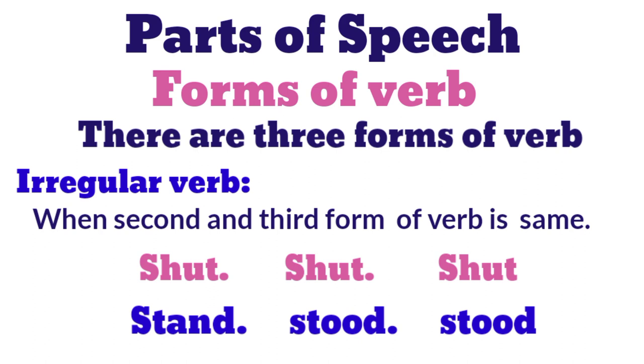Irregular verb. When second and third form of verb is same, then it is called irregular verb. Shut, shut, shut. Stand, stood, stood. This is irregular verb.